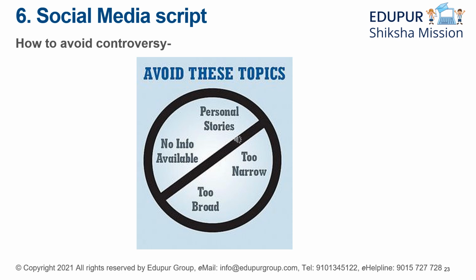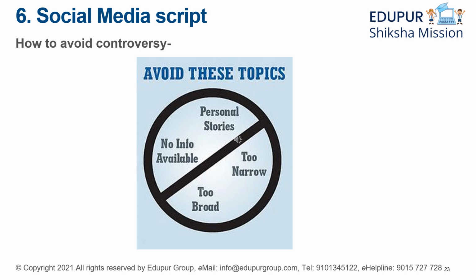So the first thing is avoid personal stories. They are often vulnerable, and even if people like it, it can become very controversial at certain times because certain people have different opinions. So try to avoid that. Then, no info available: you're posting a fact, but you're not putting up valid sources behind the fact. Then it also becomes a controversy because people doubt whether the fact is true or not. So always give your information. It's better to be well prepared than to be sorry later.